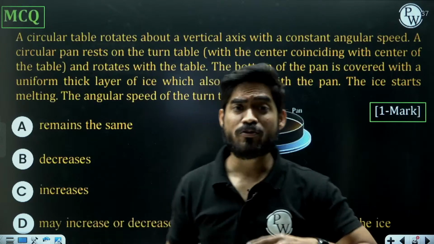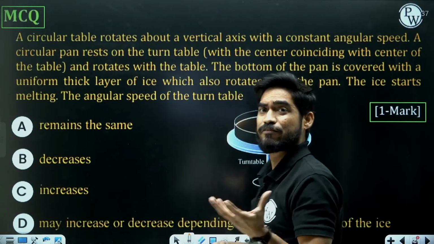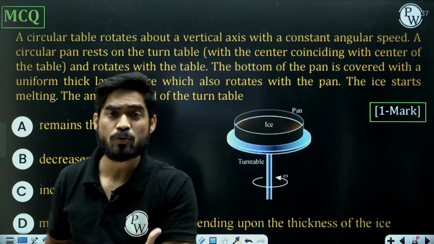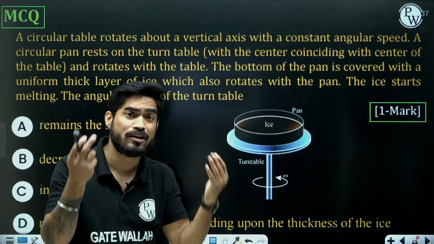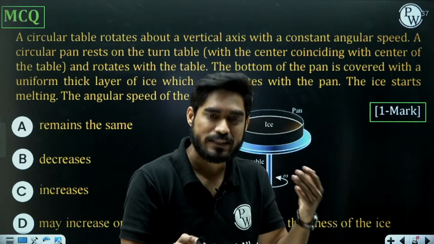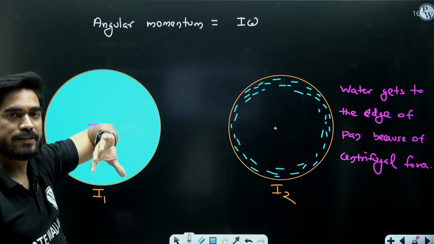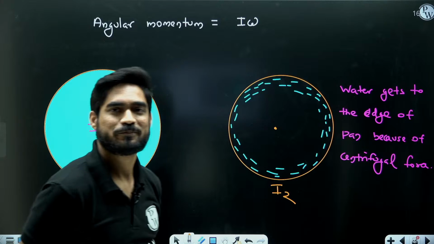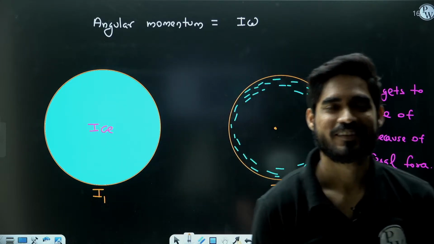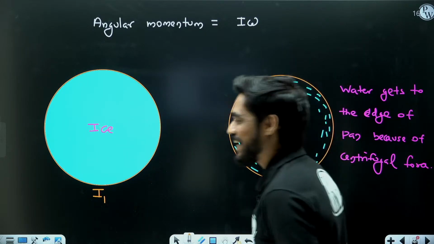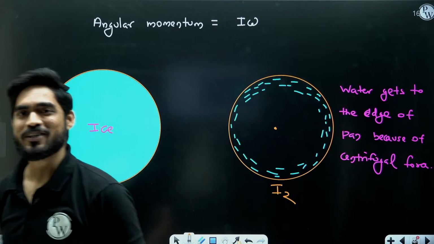So whenever you have a conceptual question of engineering mechanics, what you need to do is imagine this situation in your head. What is happening? And then try to understand how you can apply your concepts to this problem. Okay? Okay. So let's move on to the next question.